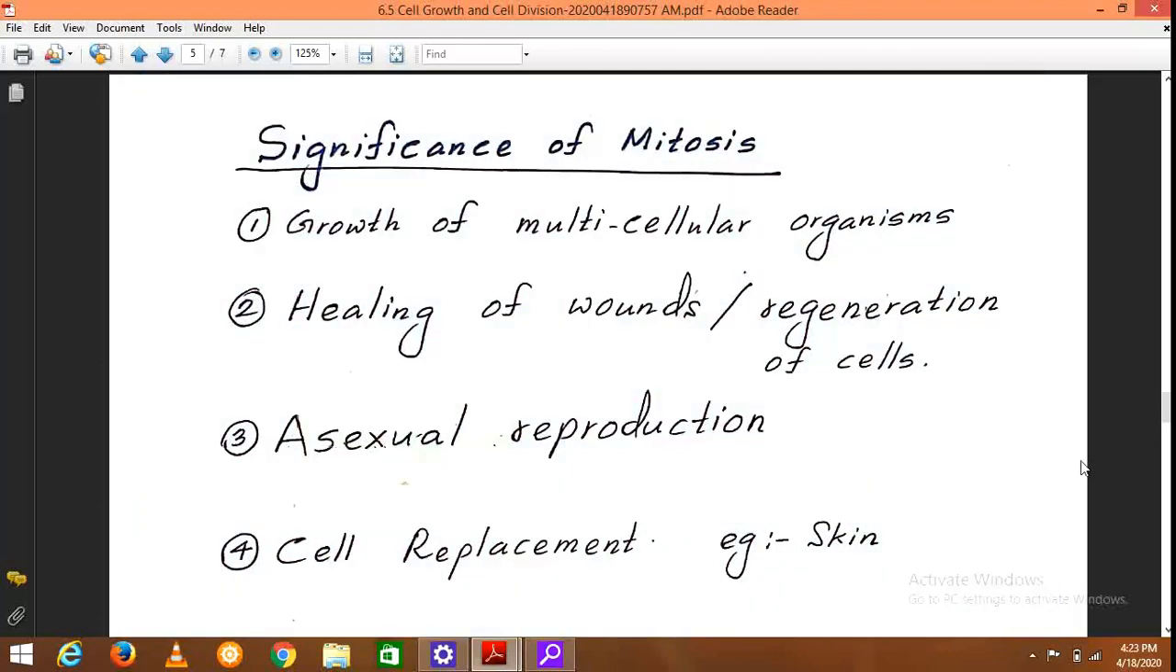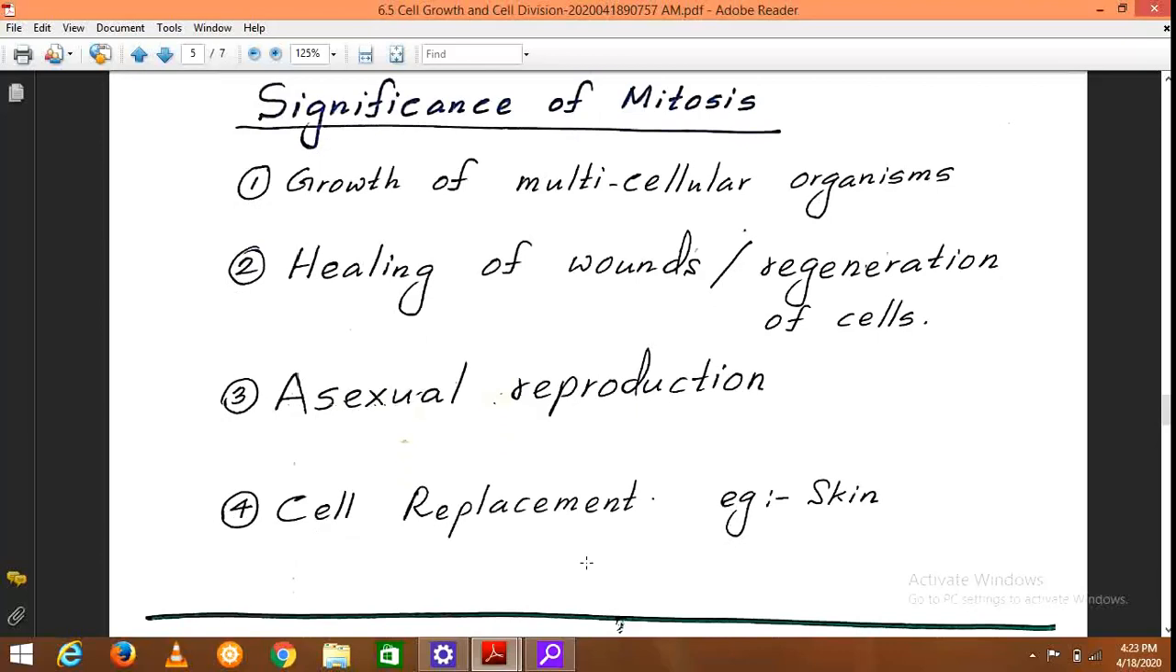Then the other importance is cell replacement. For example, in our skin, the uppermost cell layer is removed. The dead cells are removed from the uppermost layer of the skin and a new layer is produced because of this mitosis or mitotic cell division. So that is known as cell replacement. So that is all about mitotic cell division.